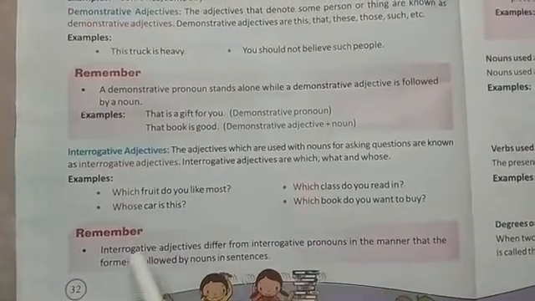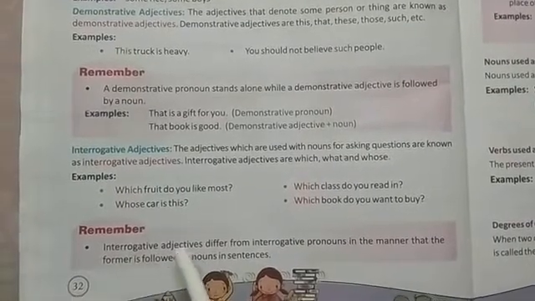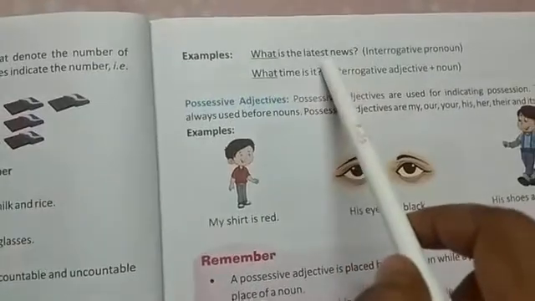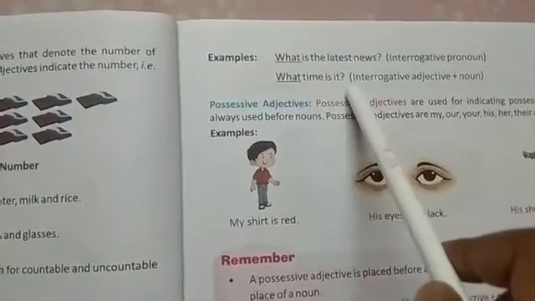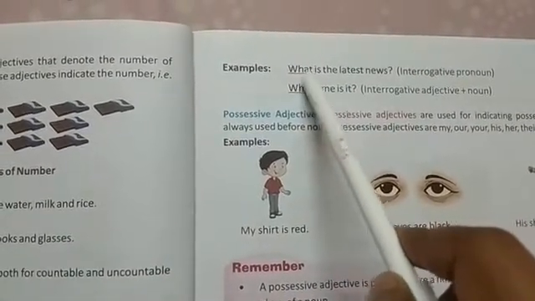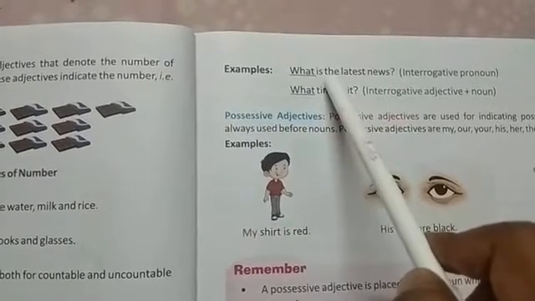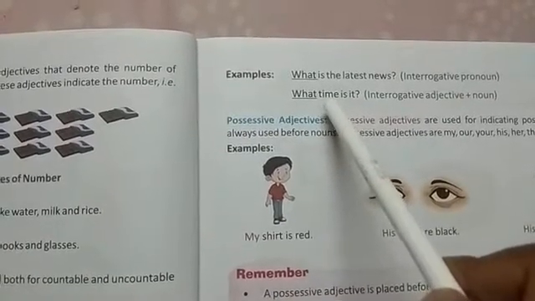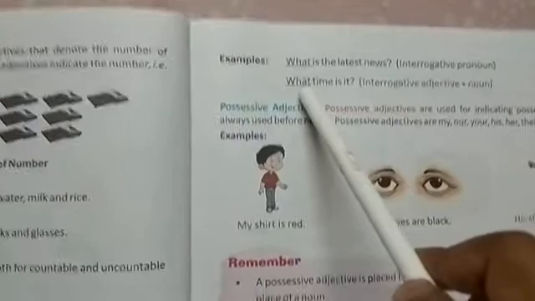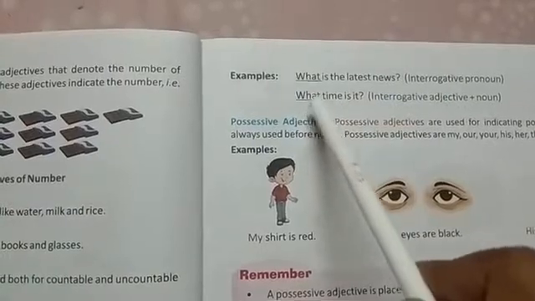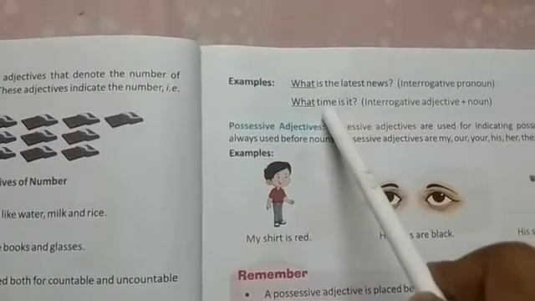The same goes with interrogative adjectives as with demonstrative adjectives. In the same manner, the difference between an interrogative adjective and an interrogative pronoun is that the adjective is followed by a noun. See the example: What is the latest news? Interrogative pronoun. What time is it? Interrogative adjective plus noun. As after what there is no noun, this is an interrogative pronoun, and here after what there is time, which is a noun. So this is an example of an interrogative adjective.